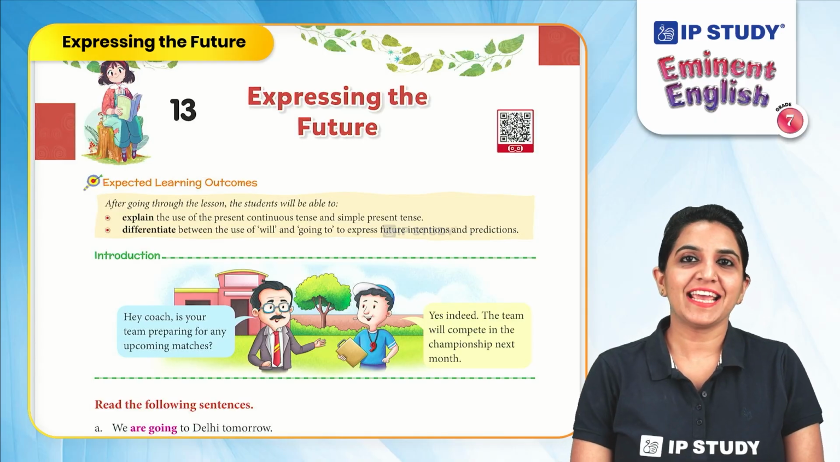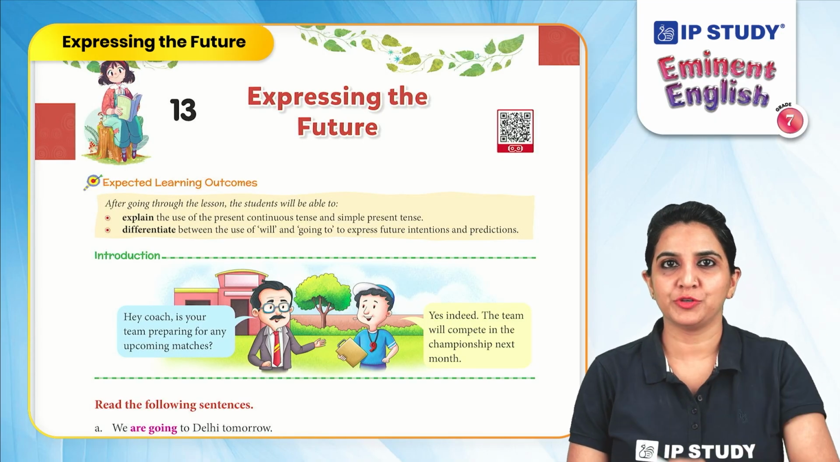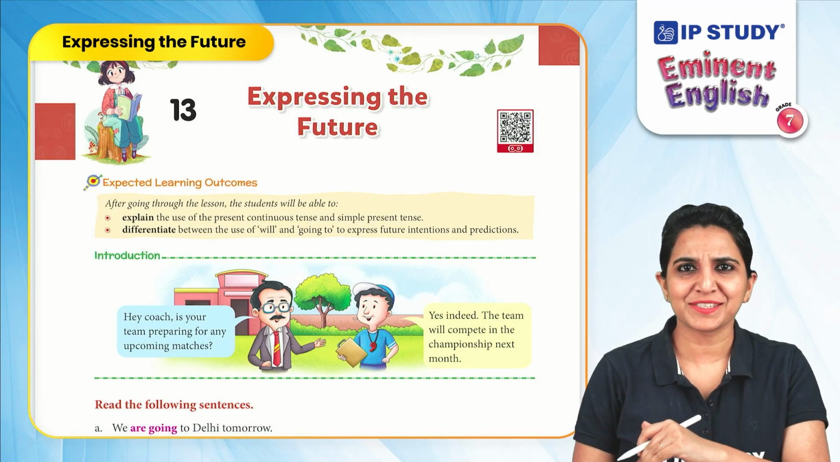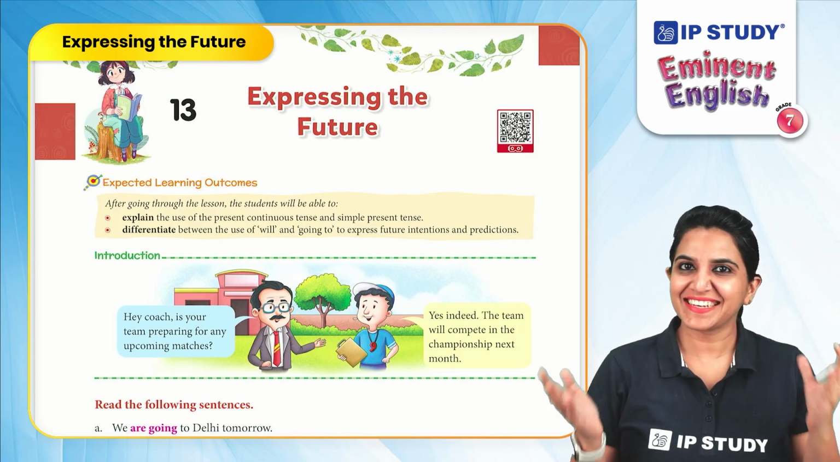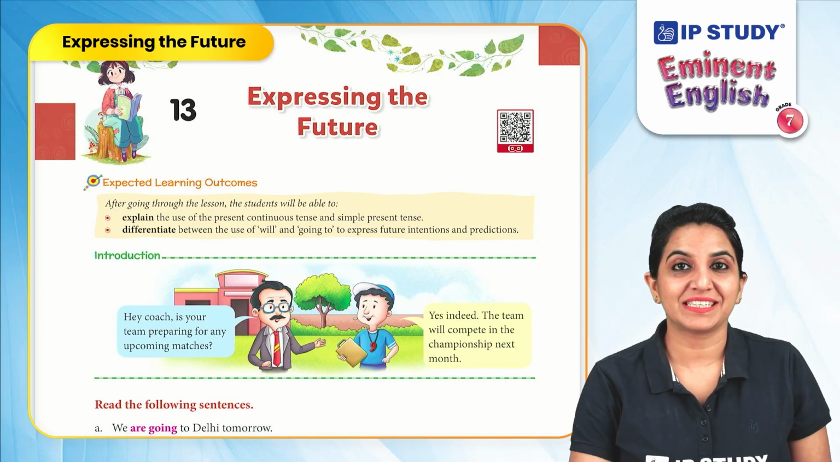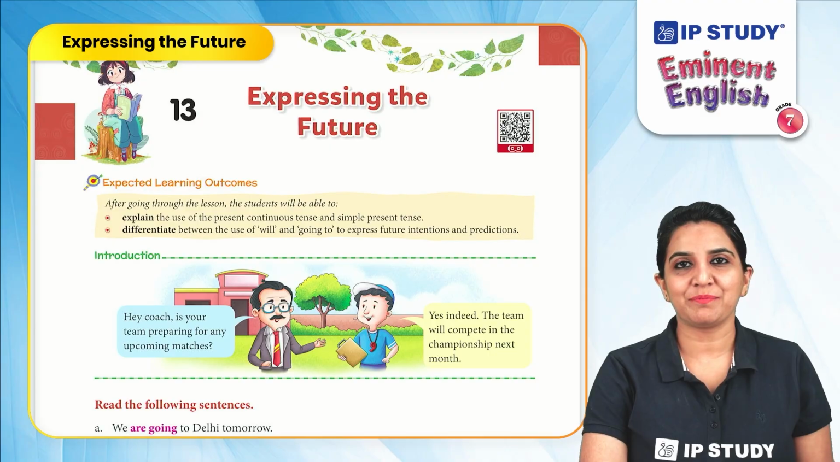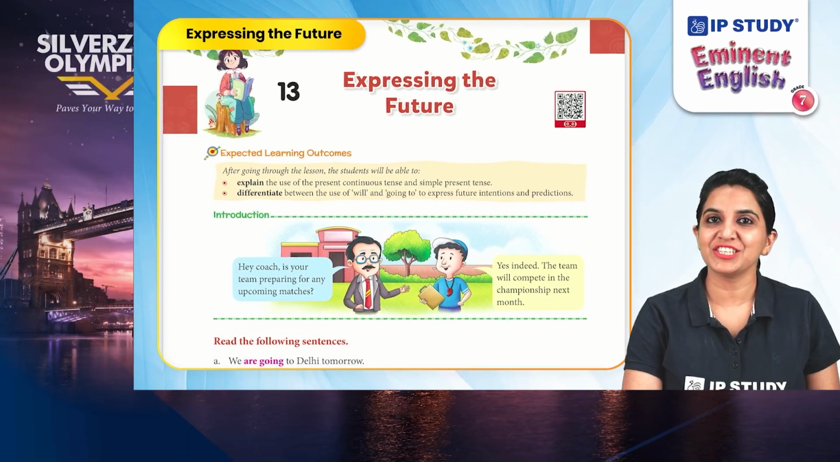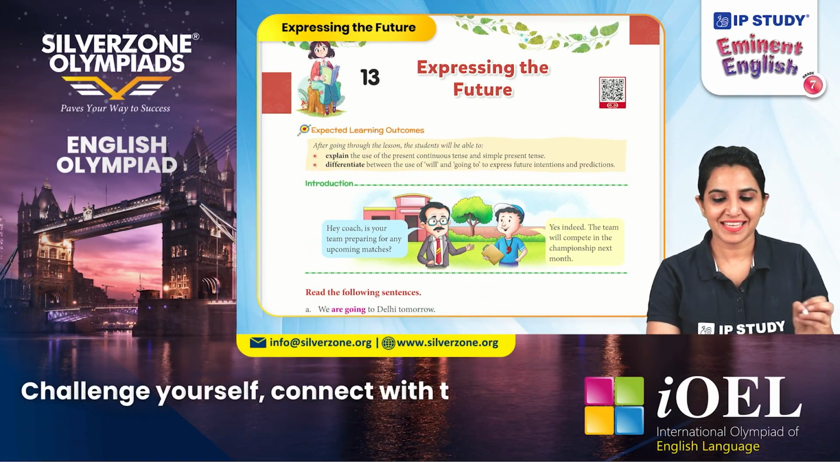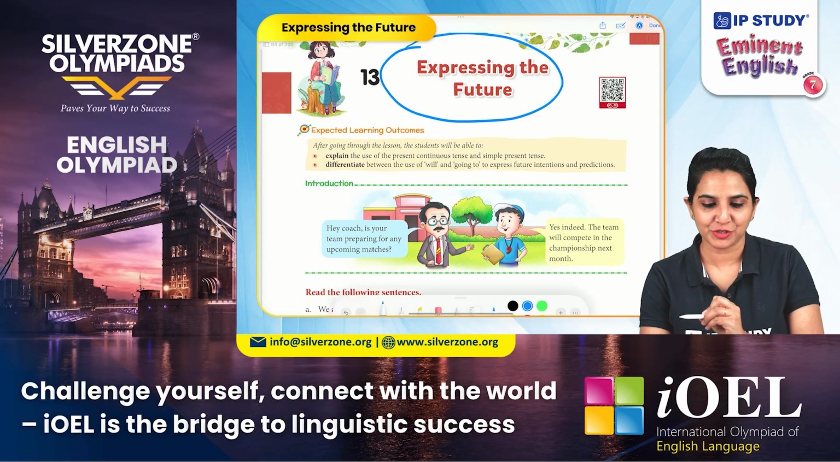Today, we will take a little peek into the future. No, not with the crystal ball, but with the grammar. So today, we will discuss the 13th chapter of Grade 7 English Grammar. And our topic is expressing the future.